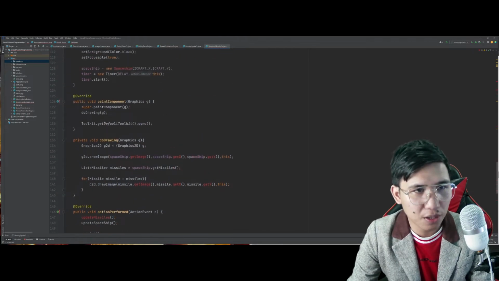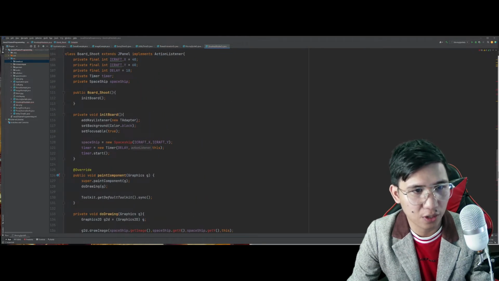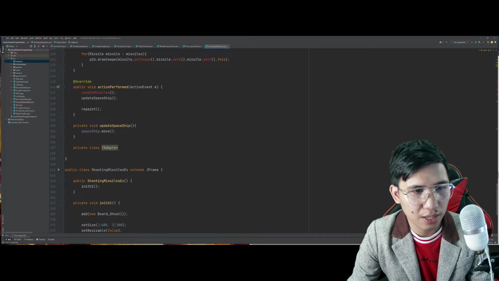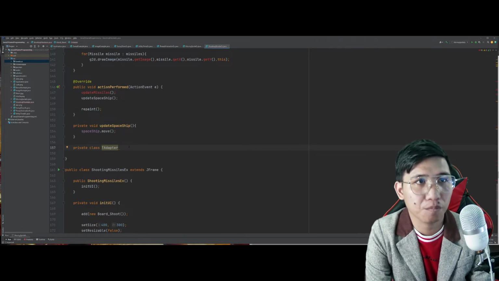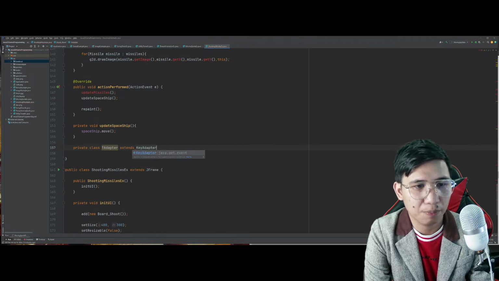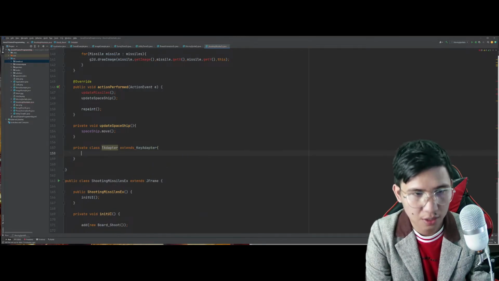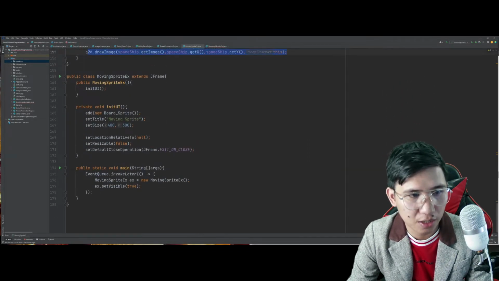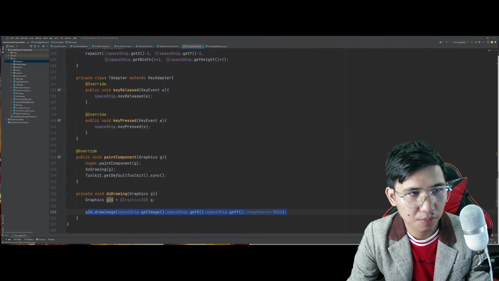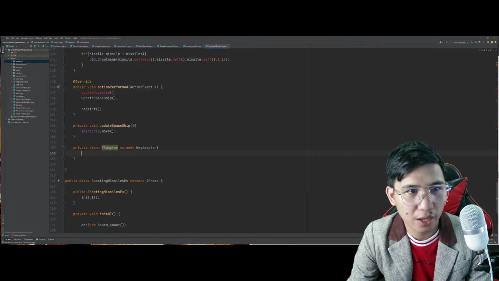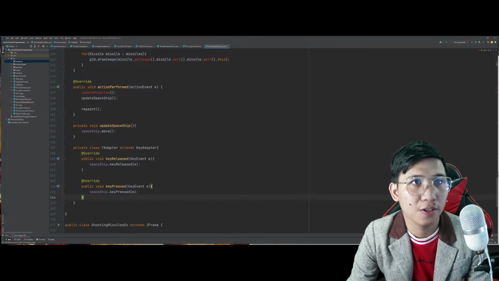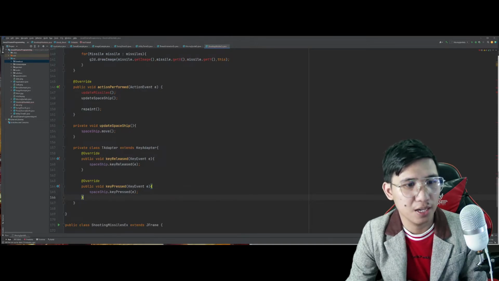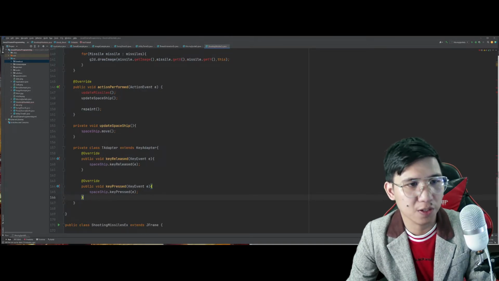Teka, nailagay ko na ba si T adapter dito? Yes, nailagay ko na nga dito. T adapter, private class T adapter, extends key adapter. And this time, copy-paste lang natin yung T adapter kanina, para gumana yung process natin dito. Yan. So, spaceship.key release, spaceship.key pressed.